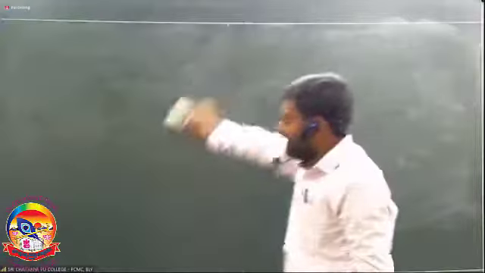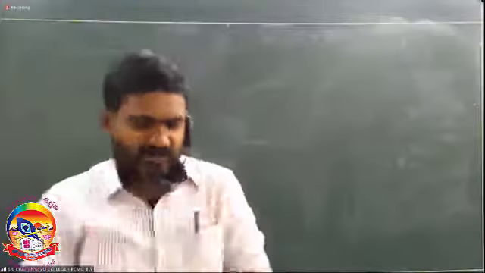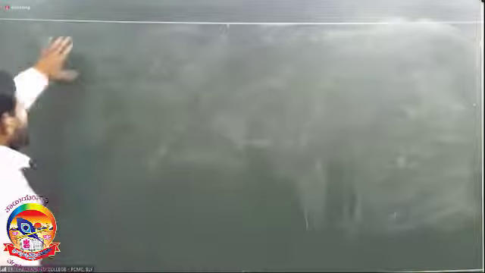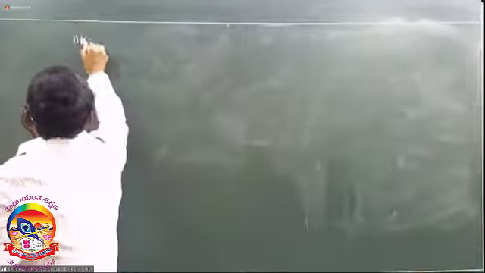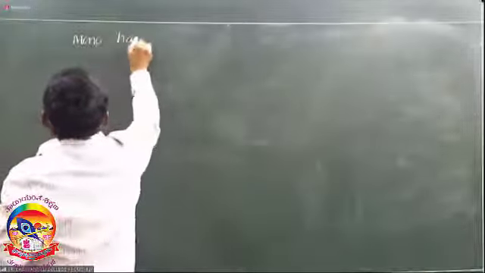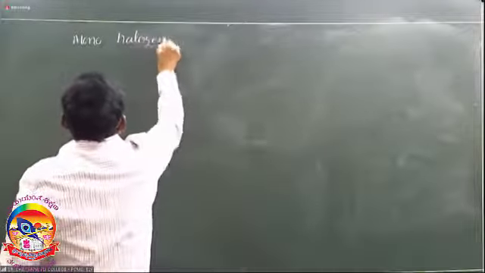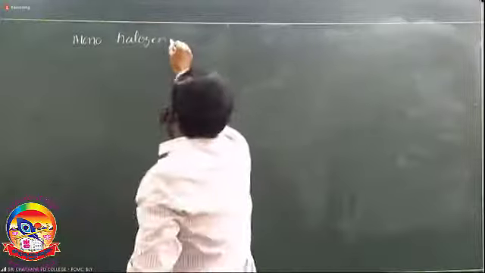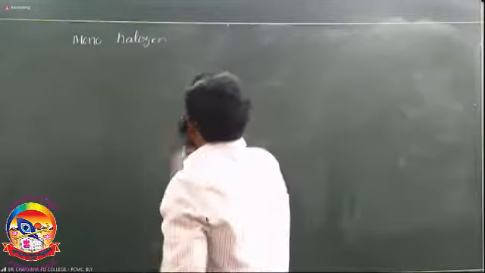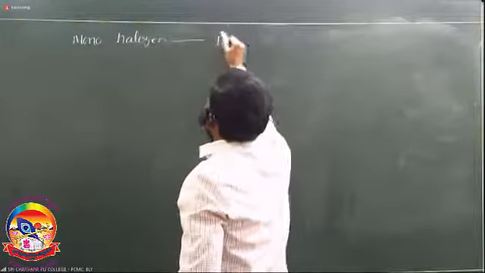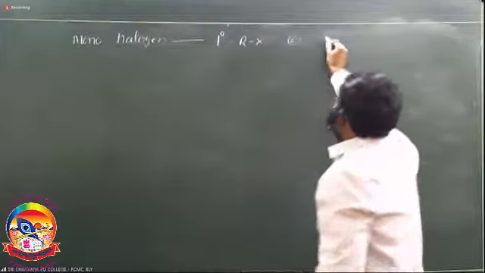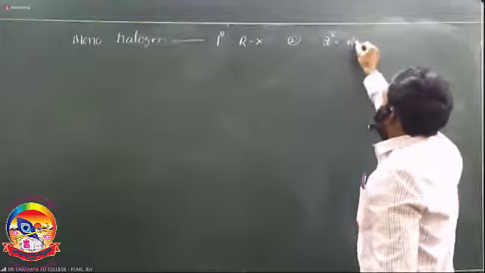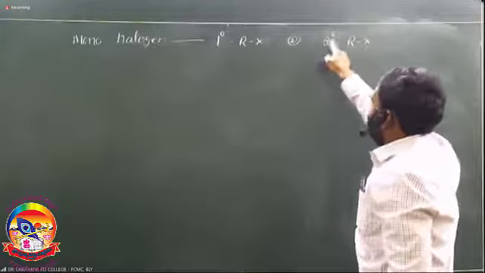Monohalogen derivatives means in all cases only one hydrogen is replaced by one halogen. These monohalogen derivatives are classified into three types. First, primary alkyl halides. Second, secondary alkyl halides. RX means alkyl halide. 1 degree means primary, 2 degree means secondary.